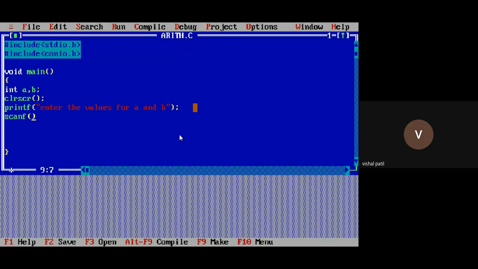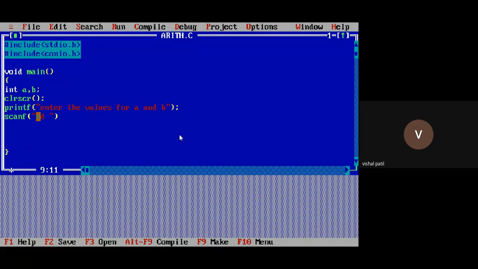How many inputs do you want? Two inputs, one for A and one for B. So how many format specifiers will you write in double quotes? Two format specifiers, right? Which type? My A and B variables are of type integer. What is the format specifier for integer? %d. How many?